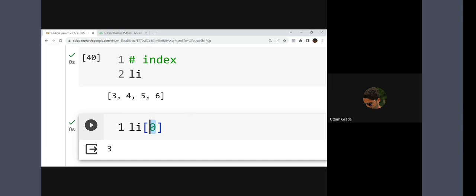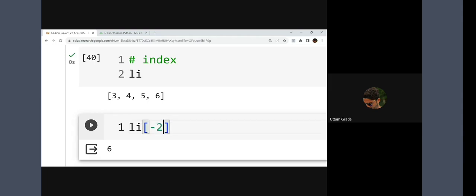So if I'm writing 1 here, what will it show me? Yeah, 4, isn't it? Okay, but sir, you're saying indexing in Python from the left hand side starts from 0. But you said from the left hand side, so does indexing start from the right hand side also? Yes. From the right hand side, it starts from -1. If I write -1, what will it show me? See this? 6. Getting your point?